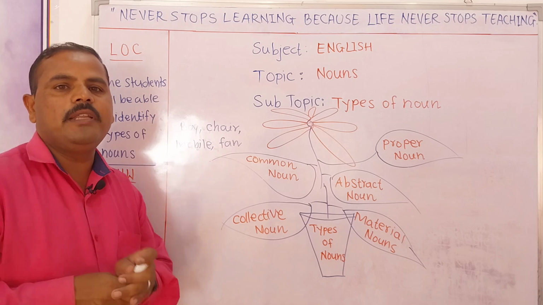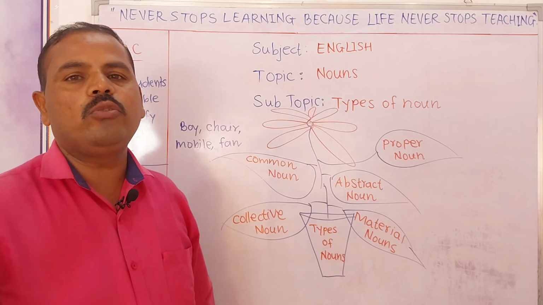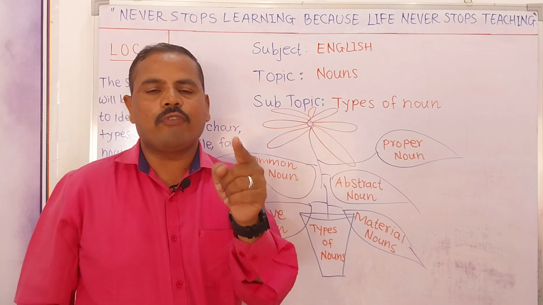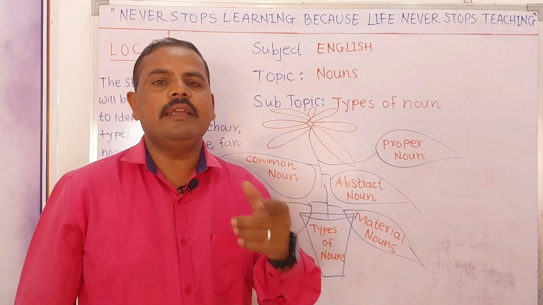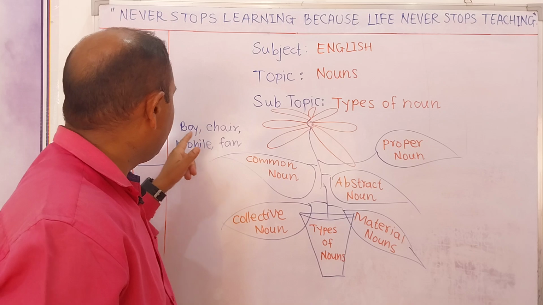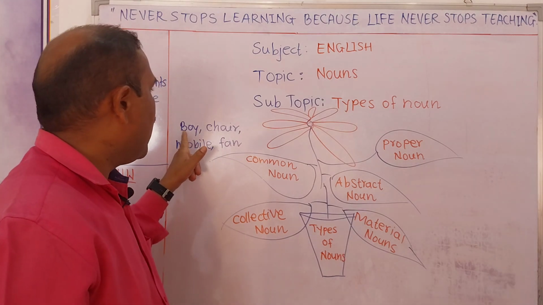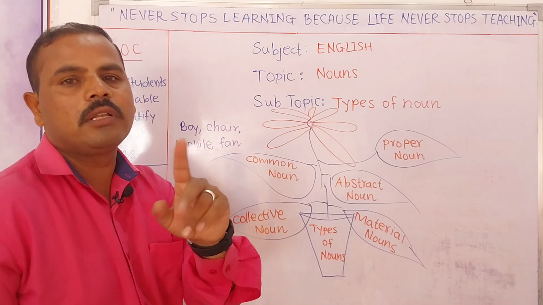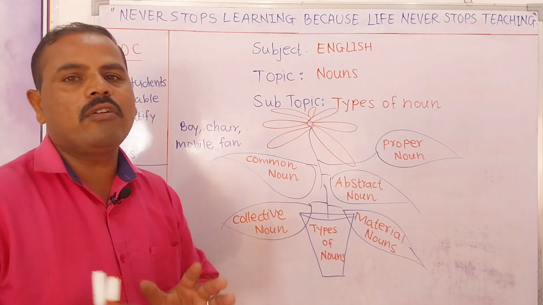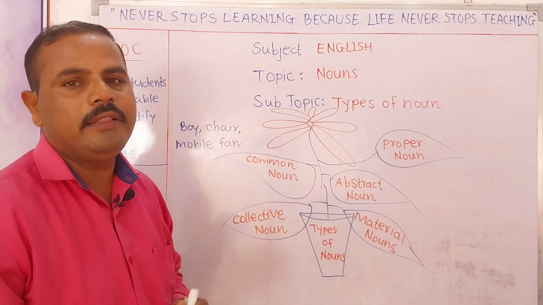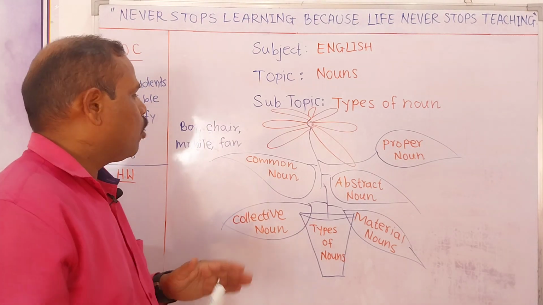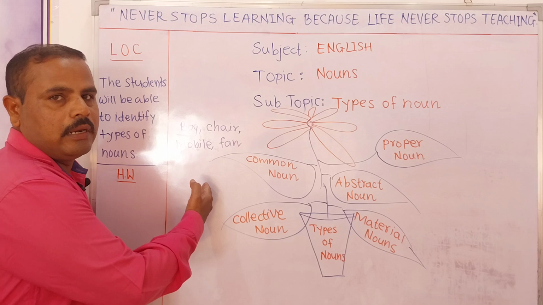Suppose the same example is there, the boy is going to school, and the instruction is, identify the noun from the given sentence and its type. So definitely we will identify this boy, and its type is common noun. In this way there will be a question in the exam, or it is the pattern of question that you will find in your exam. So I hope common noun is clear. Most of the time we use common nouns, right?